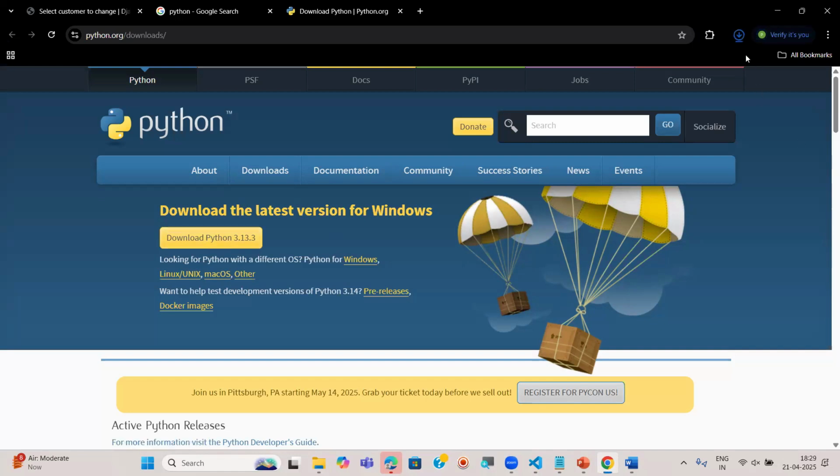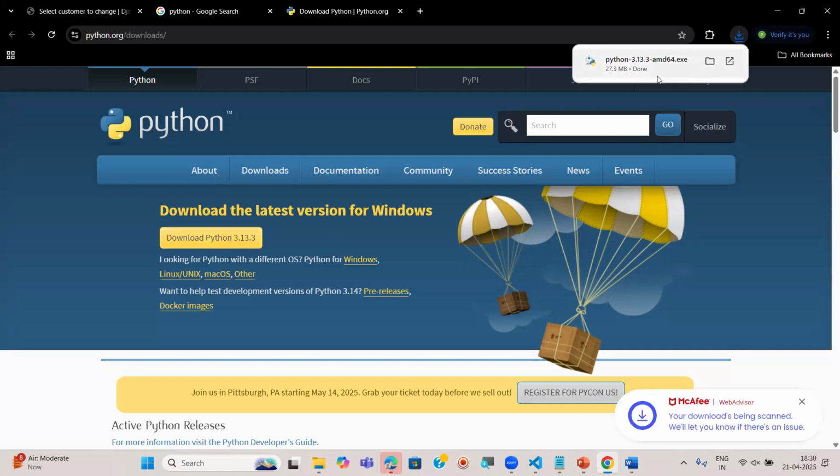See, top right corner, observe here. What is the size of this? Look at here. The size of this is 27.3 MB. Very less. Okay, now 27.3 MB. That is done. So download is complete.